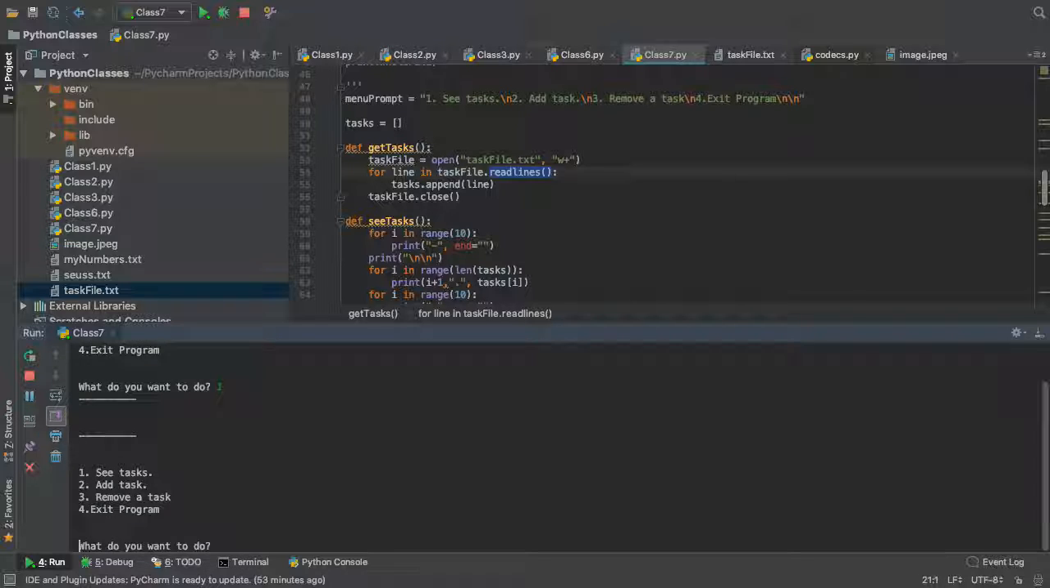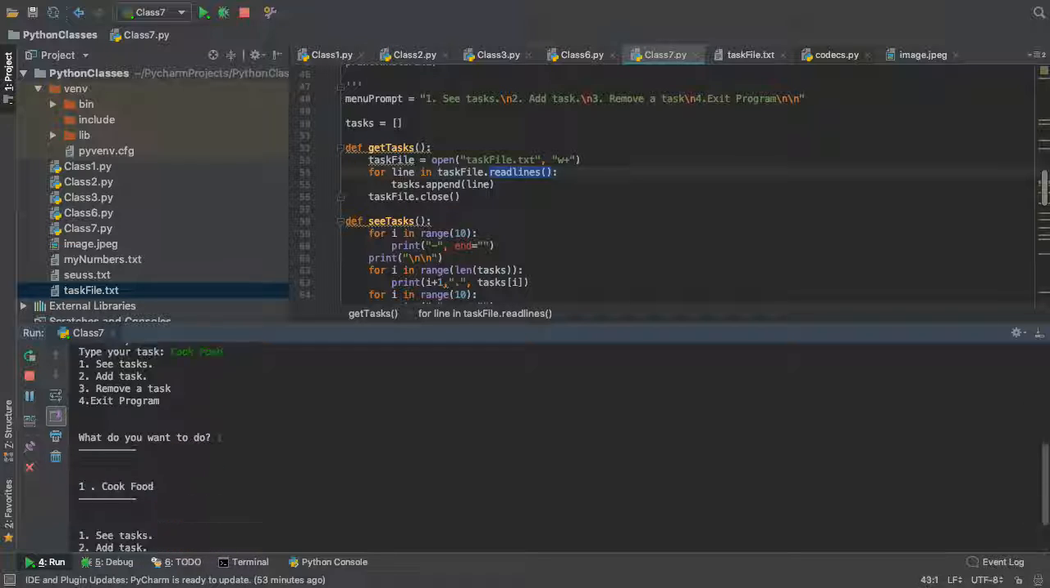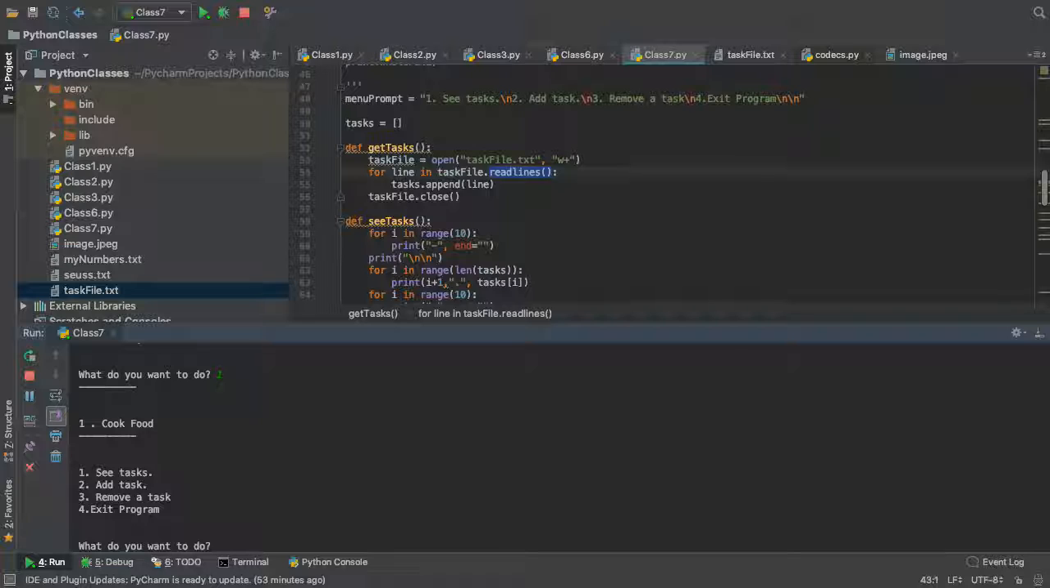We're gonna do see tasks, nothing happens. Do a task, do cook food. Let's do cook food, right? And let's see what happens. So if we do see tasks, we have cook food right there, right? Let's add some more tasks. So we do 2, I don't know, feed the cat, right? And then do see tasks, feed the cat, right?